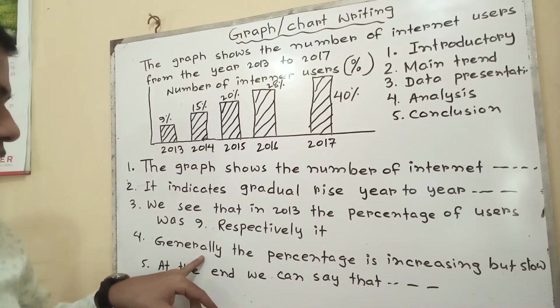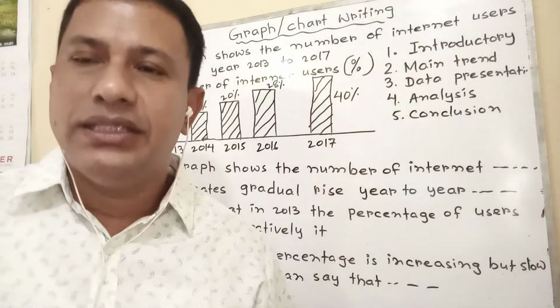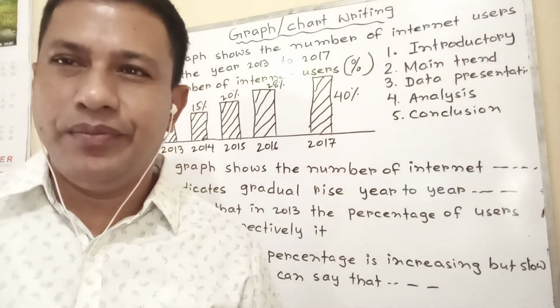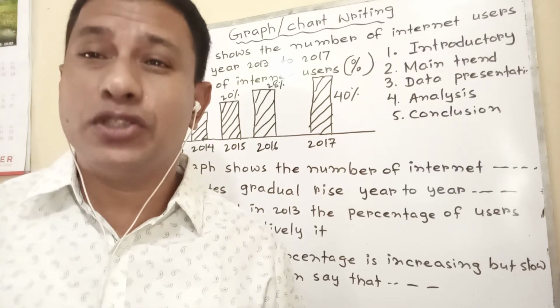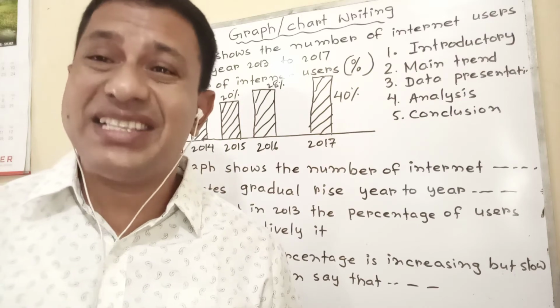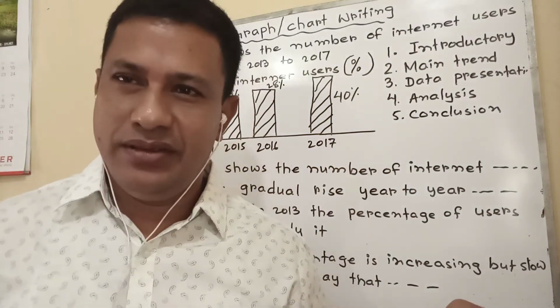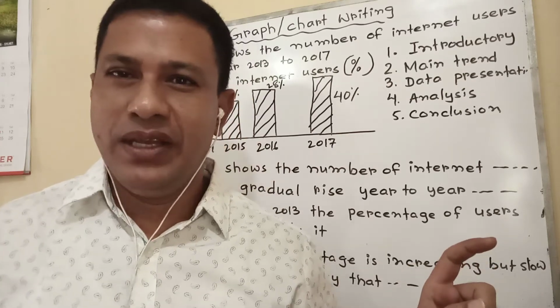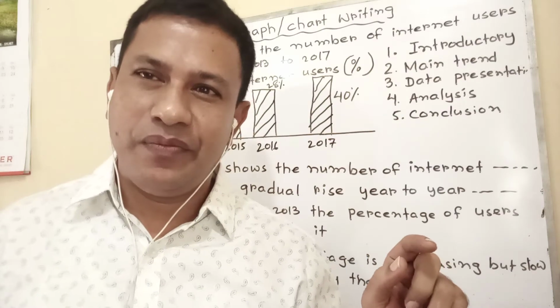Analyze, how can it be? Generally the percentage is increasing. We see that the percentage is increasing year to year, but it seems that the increase is a little bit slow. In this modern or technological era, it should increase faster. In analysis, you are absolutely free, dear. No matter what's going on here, actually language test is going on.